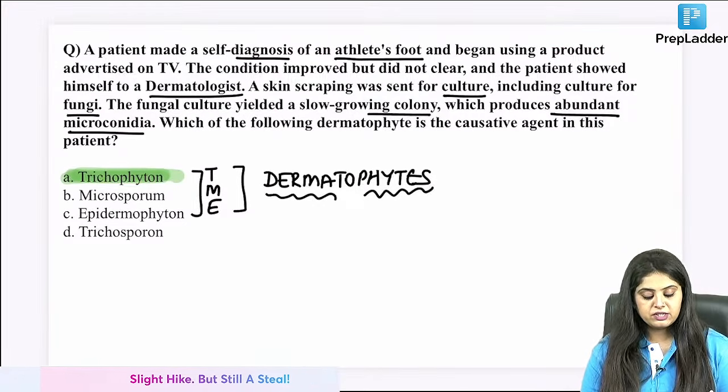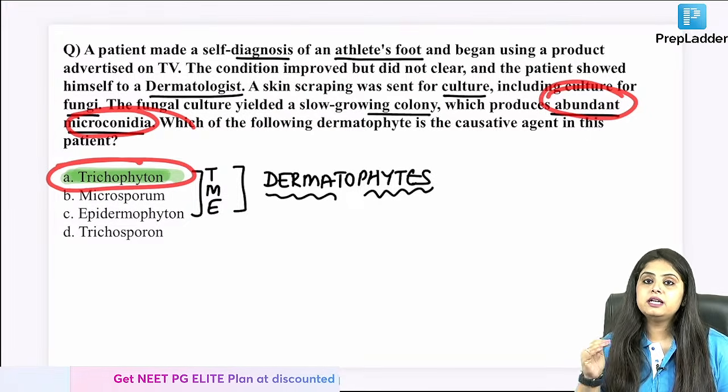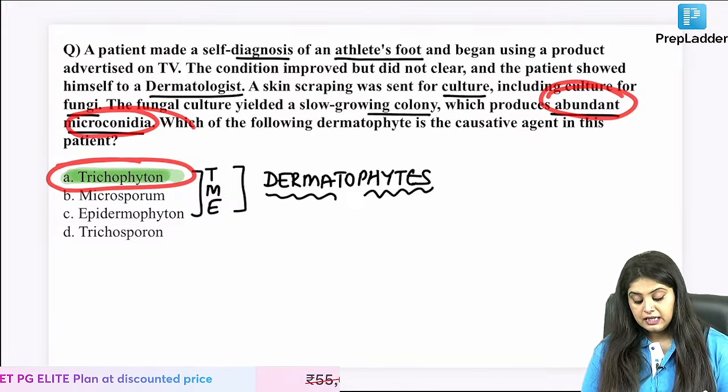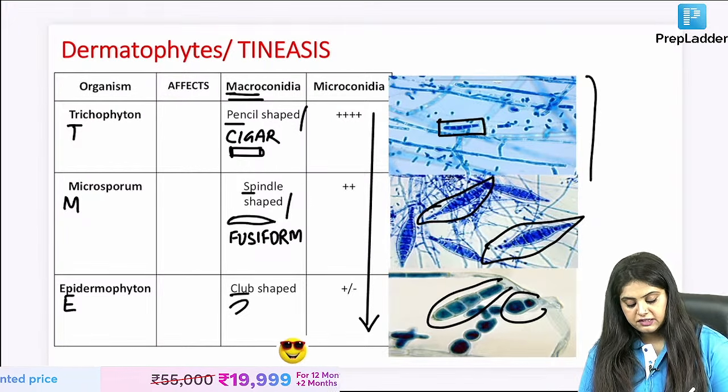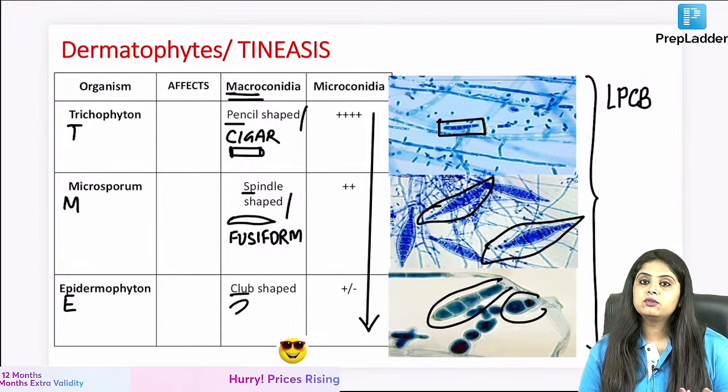Now coming to microconidia. Microconidia maximum to minimum. यही तो पूछा था. Question said there is abundant microconidium. Abundant microconidia T मतलब trichophyton. Clinically how will the question come? ये stain का क्या नाम है? Stain का नाम है LPCB.